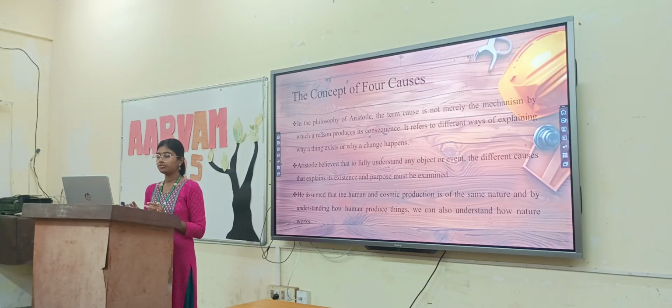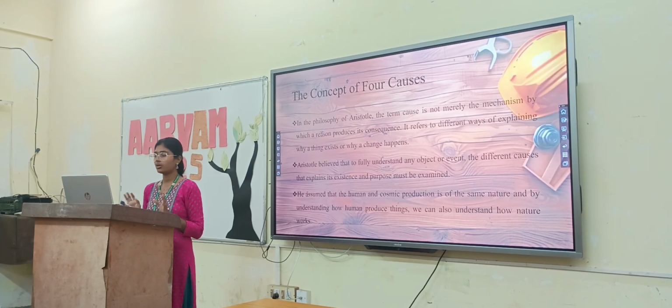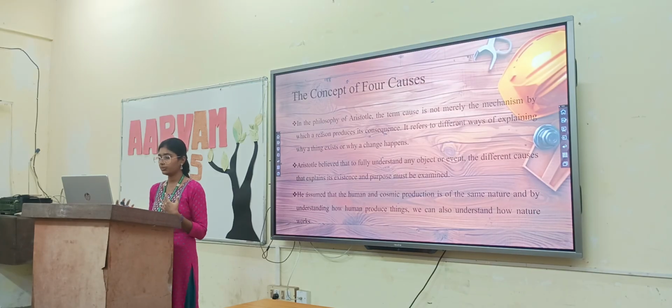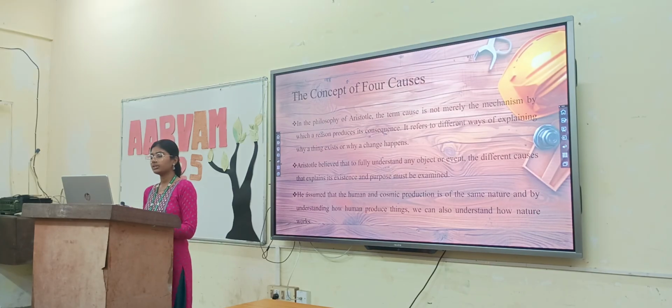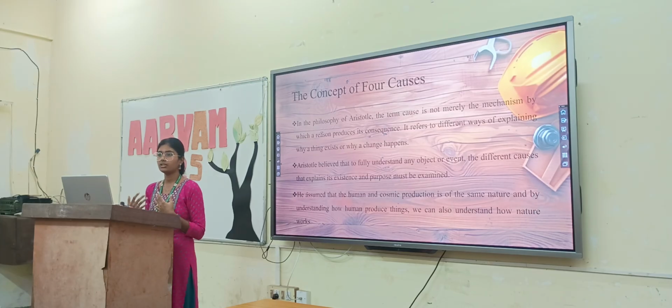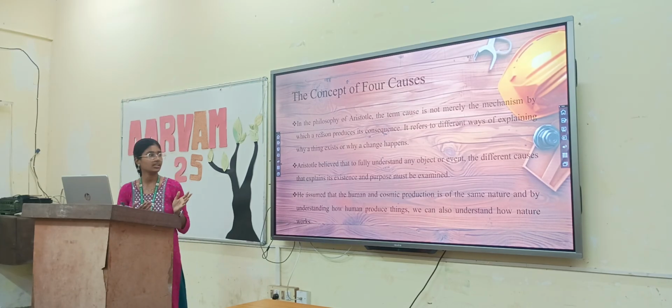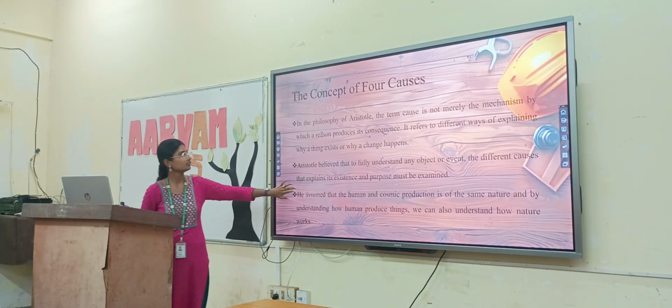Aristotle believed that to fully understand any object or event, we have to understand its existence and purpose in different ways. He also assumed that human and cosmic production are of the same nature, and by understanding how humans produce things, we can also understand how nature works. Therefore, he produced the theory of four causes, which explains the structure, origin, and purpose of a thing in the world.